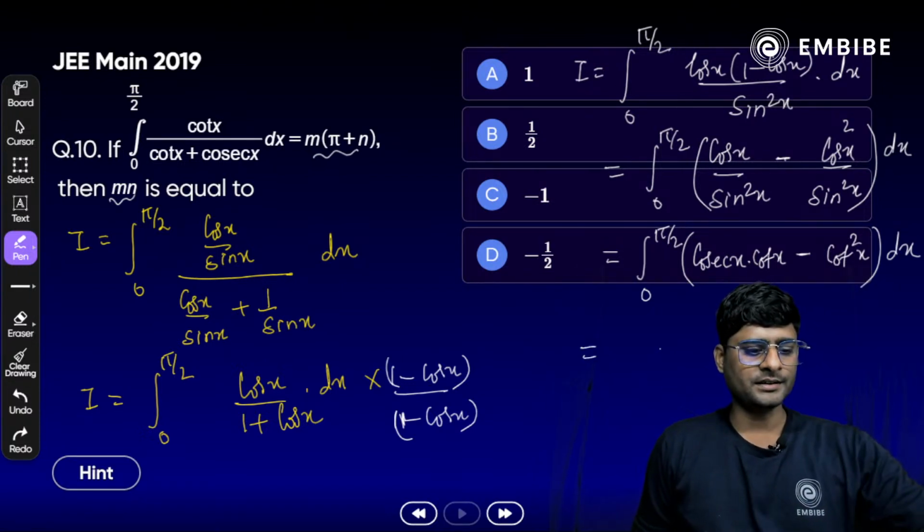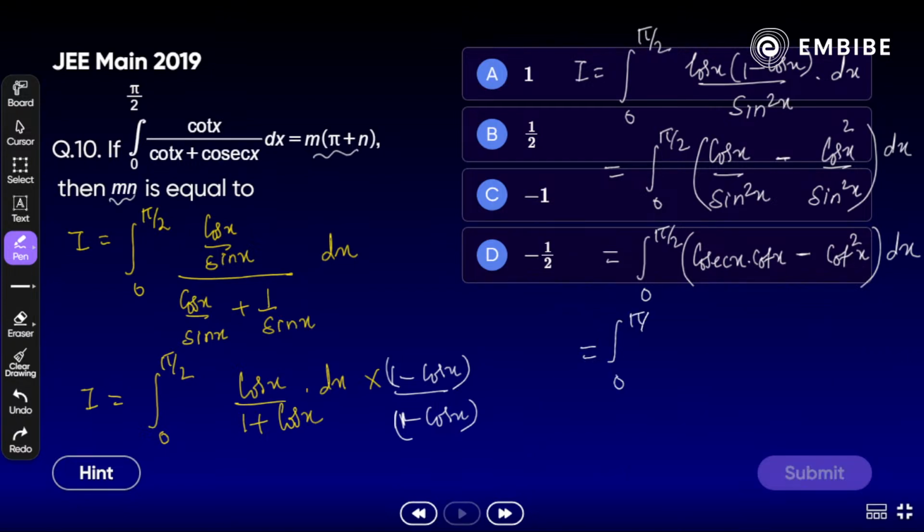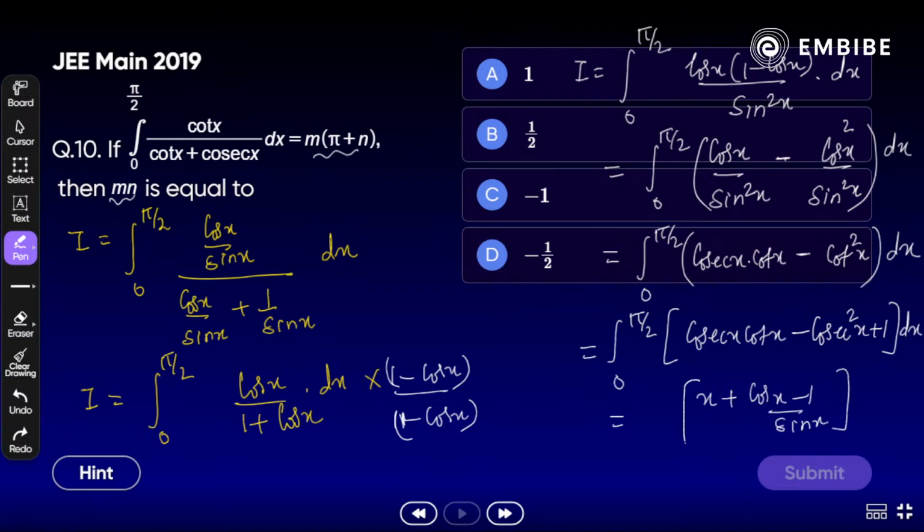So it will become what here? The integral from 0 to pi by 2 of cosec x cot x, and then minus cosec square x plus 1, because there is a minus sign outside. Now try to solve it, you will get the answer here. What we get here? Yes, x plus cos x minus 1 by sin x, whole raised to the limit 0 to pi by 2. Just apply here, you will get the answer. Yes, you have to simply write it in the form of m times pi plus n and you will get the answer. We have simplified quite a lot here.